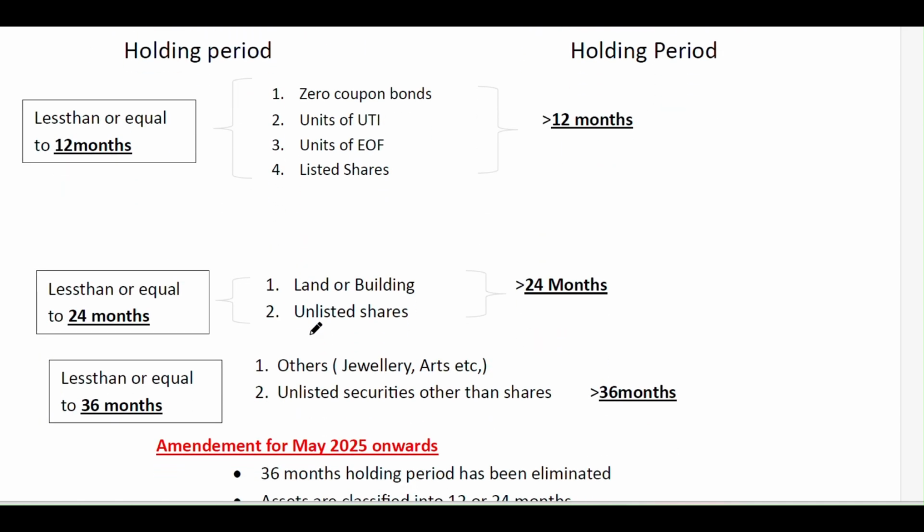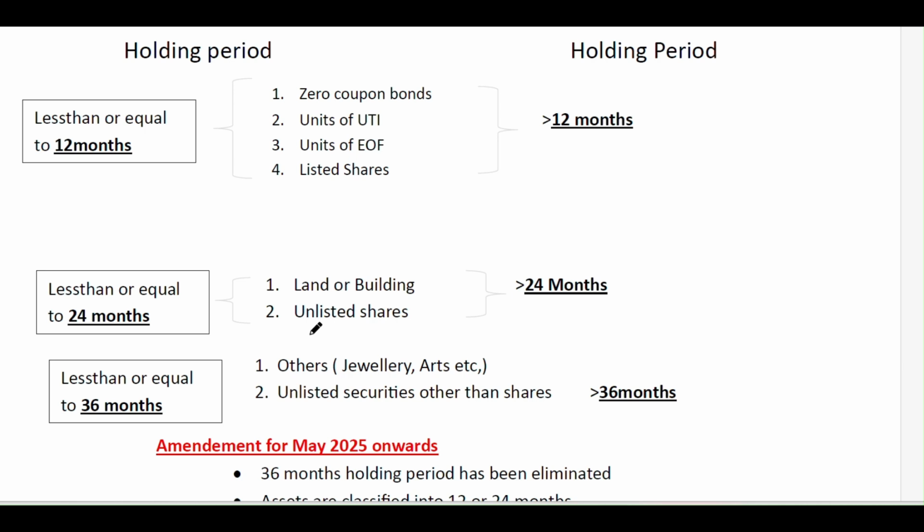And land or building, or unlisted shares. If you hold these for less than or equal to 24 months, then it is a short term capital asset. If you hold more than 24 months, then it will be a long term capital asset. Others like jewelry, arts, and any kind of assets, that is the sale of a business, will come under this category.